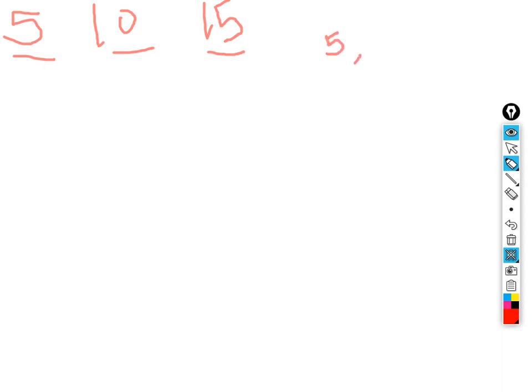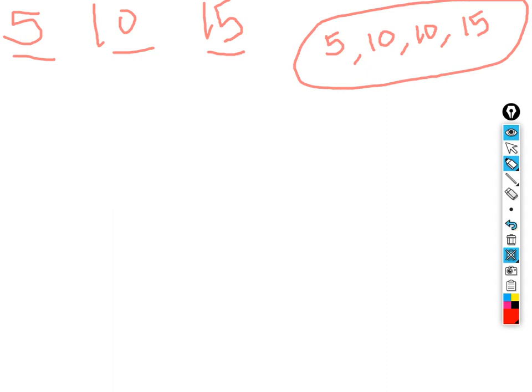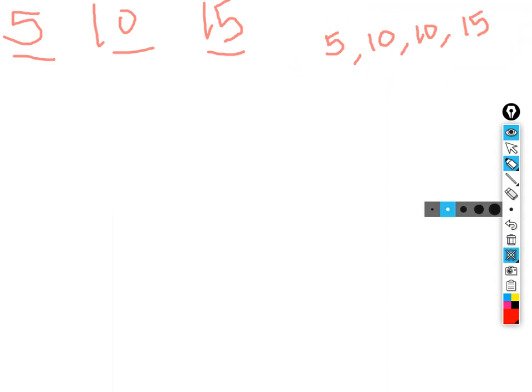Now let's say this is a scenario. I'm taking a very random one. Let's say 5, let's say 10, let's say again a 10, let's say 15. Now let's check whether this is a permissible condition or not. I mean, all customers can be fed and returned their change, and then we need to print whether all customers will get their change or not. All right, so let's go and check.